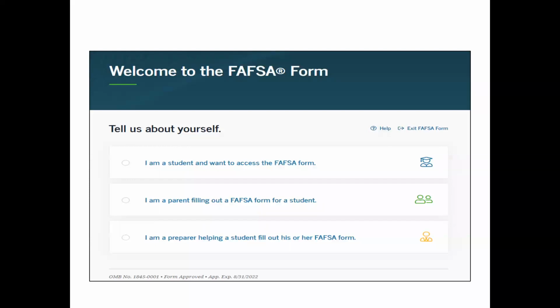Once you have logged into the FAFSA form, it will ask you to tell us about yourself. And in most cases, you will click the link, I am the student, and want to access the FAFSA form.